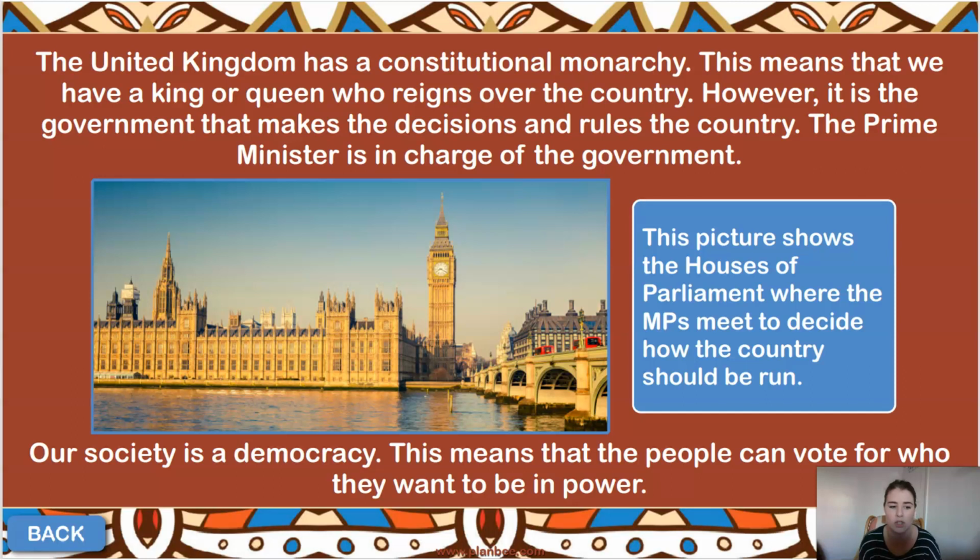And obviously in our country we have lots of different types of democratic parties. At the moment we've got Boris Johnson, who's Prime Minister. We have the Labour Party, the Conservative Party, the Yellow Party, the Green Party, all of those different parties that are within our society, within our government. And at some point, one of the heads of those parties will then lead our country as our Prime Minister.